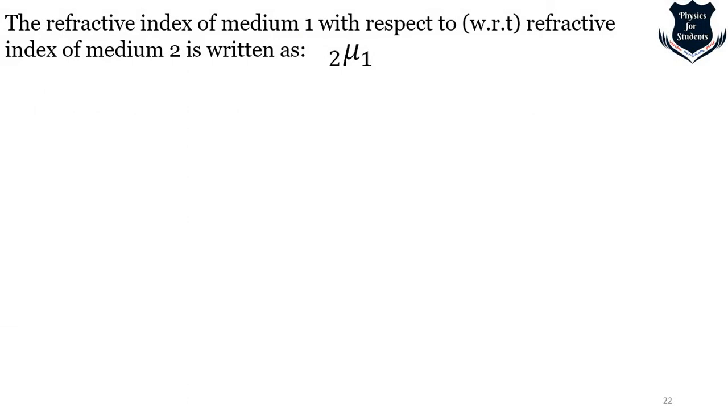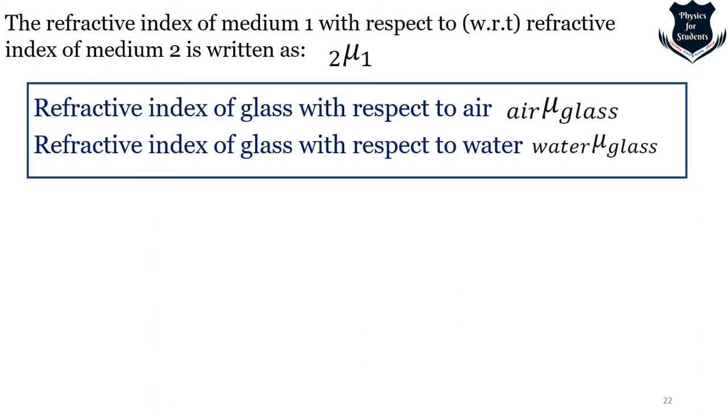So we can do this one. The refractive index is given with respect to, w.r.t., as 2 mu 1. So how do we write it? Now you see refractive index of glass with respect to air. Glass is on the right hand side, air is on the left hand side. This is the usual convention. Refractive index of glass with respect to water, glass on the right hand side, water on the left hand side. This is one way. There are numerous other ways you can write.